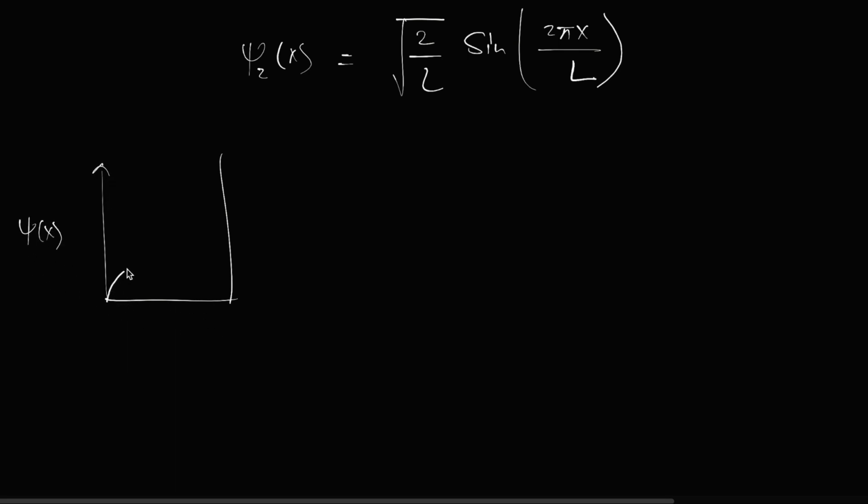The wave function this time will be in this form, a sine form. You can see that at x is equal to L by 2 it becomes 0, and at x is equal to L it becomes 0 again. So this is x is equal to 0, x is equal to L, and this is L by 2 at the midpoint. Here this time there is one node because it is crossing this line.